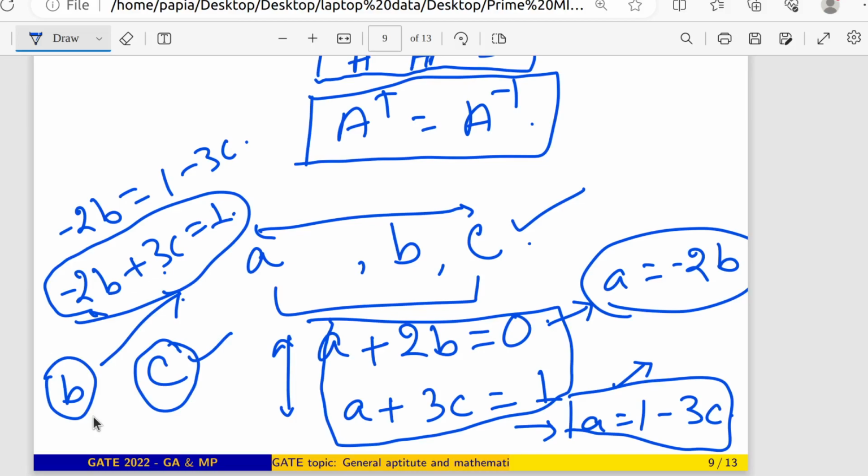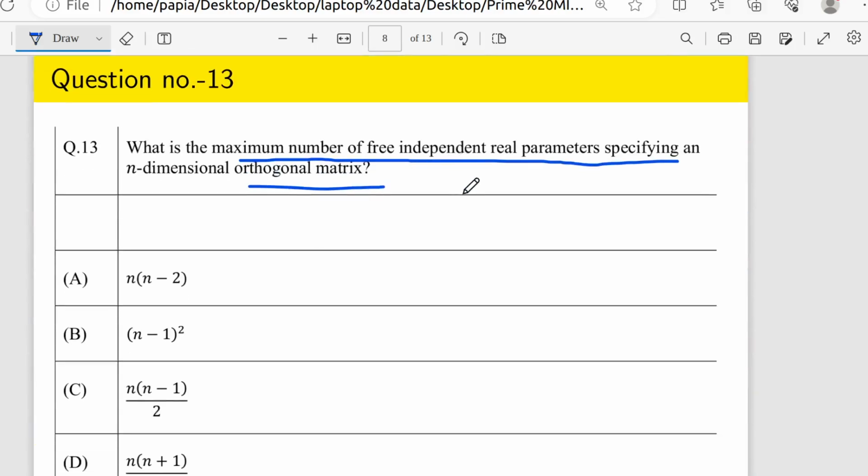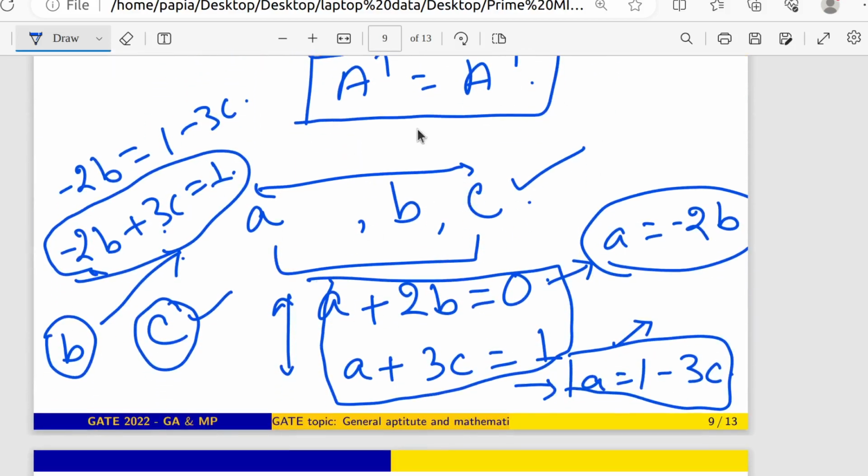So that means if we have a condition on any list of free parameters, then we can get some dependency among those free variables and we can reduce the independence through that dependency. So what they are asking is how many free independent real parameters will be there. From this example you can see that previously there were 3 independent variables, but after imposing these 2 conditions I got only 1 free independent variable, right?